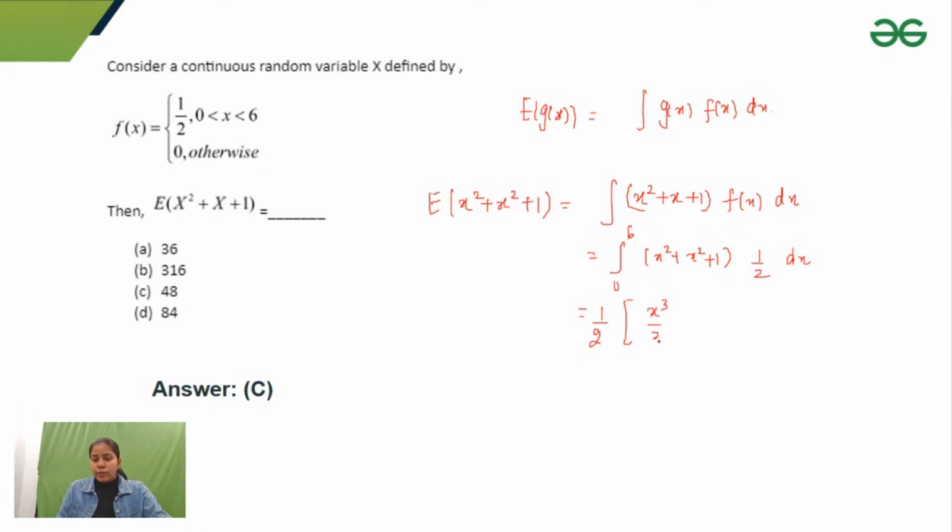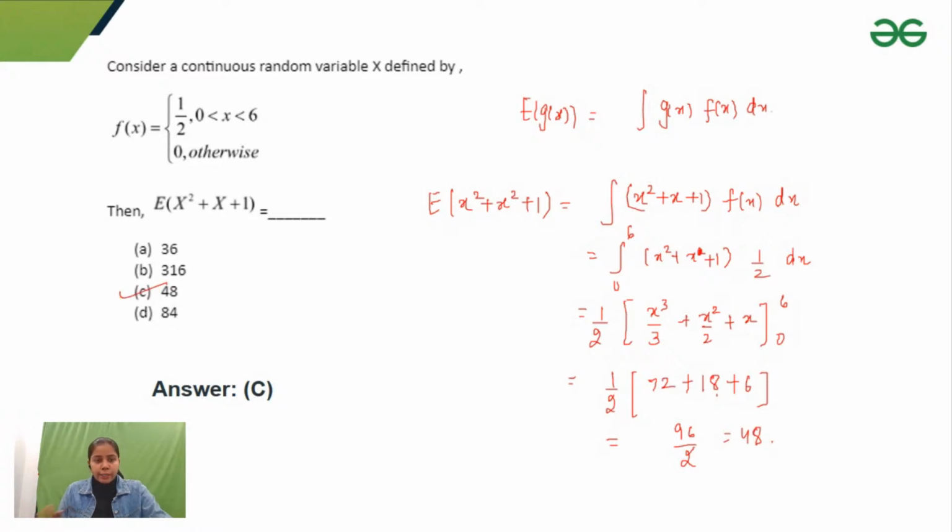It would become x cubed by 3, and this would become x square by 2 plus x, and it goes from 0 to 6. What would it become? 1 by 2, 6 cubed is 216, divided by 3 is 72. 6 squared is 36, by 2 is 18, plus 6. If I solve this, 72 plus 18 plus 6 is 96, by 2. And that would give me 48. So here option C is correct.